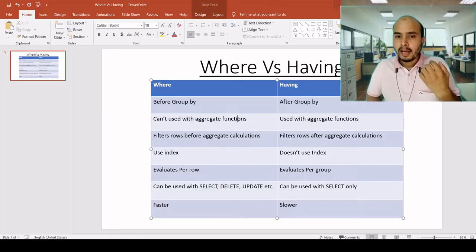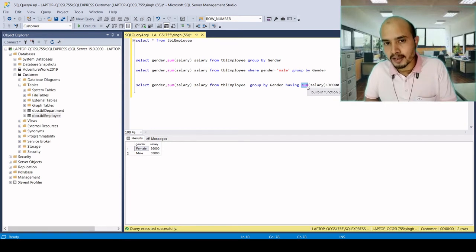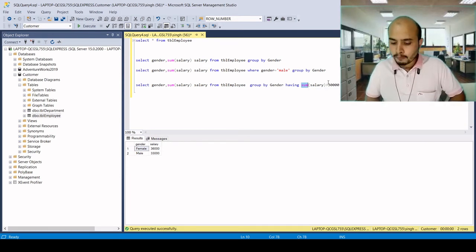And you must be knowing that where clause cannot be used with the aggregate functions, and the having clause will be used with the aggregate function. Here the aggregate function is sum, so we can use it. We can use having clause with sum, average. And we cannot use it with the where clause.